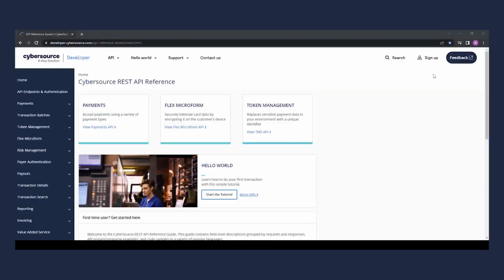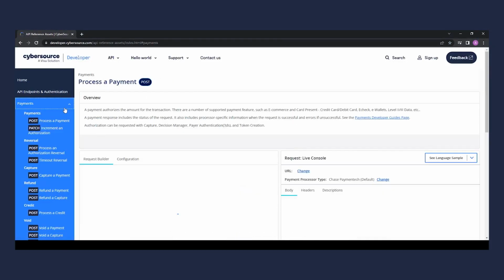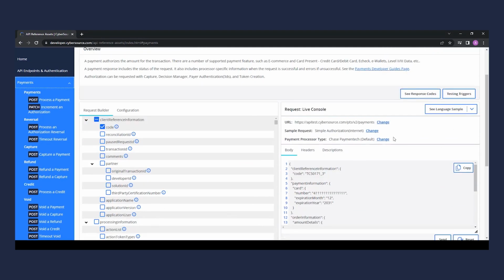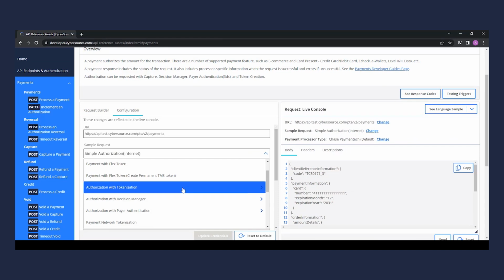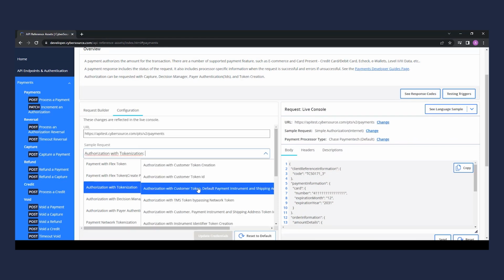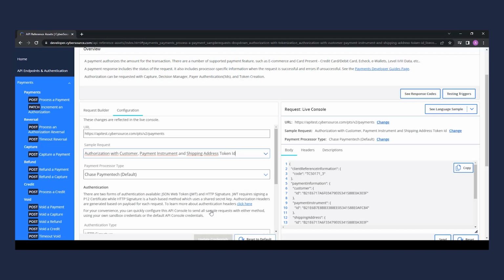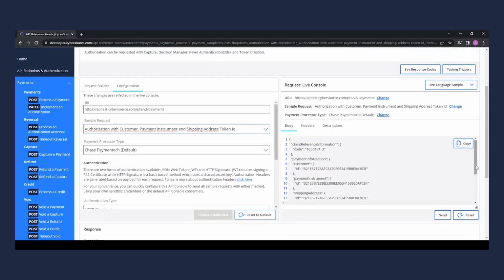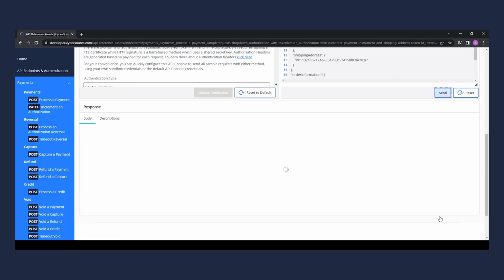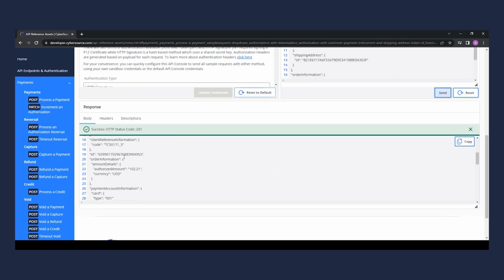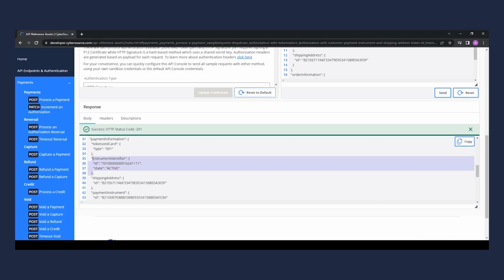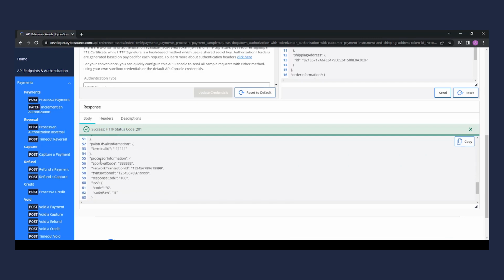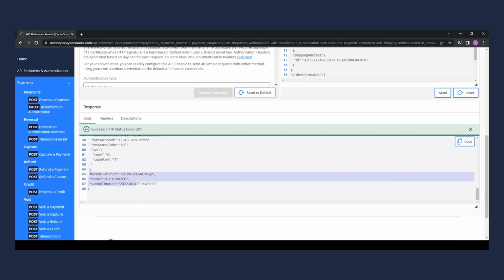We will make an authorization using two tokens, one that represents a customer and the other that represents a credit card. To achieve this, we will need to make a POST call to our payments API pointing to PTS v2 payments. In this call, we will specify in the payload the customer token ID and the payment instrument ID, which in this case is the credit card. And in order to indicate these two token IDs, we'll fill the payment information object, setting customer and payment instrument properties. These two properties are objects which in turn have a property called ID that will contain the customer token ID and payment instrument ID respectively.